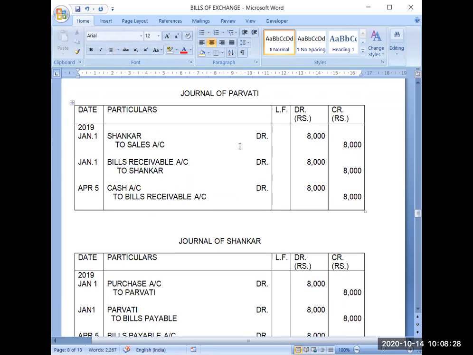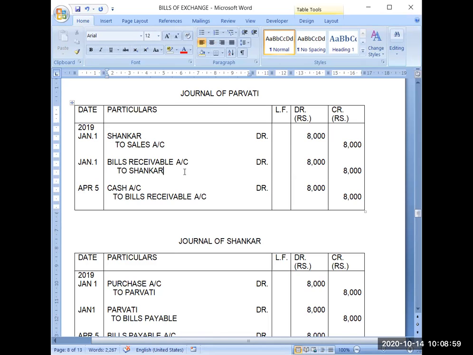See, the first transaction will always be the same because there should be a credit sale of goods. So there will be no change in the first transaction. Then there will not be any change in the second transaction also, because either the seller will write the bill or the purchaser will write the bill. So whosoever is writing and accepting, the bill has to be handed over to the seller because he is finally entitled to collect the payment.